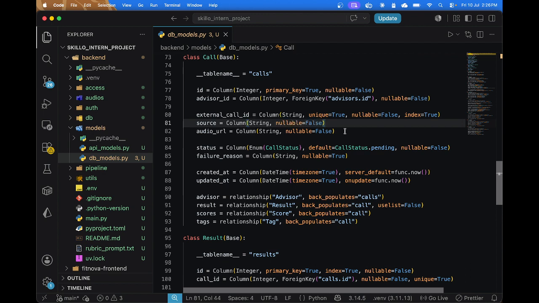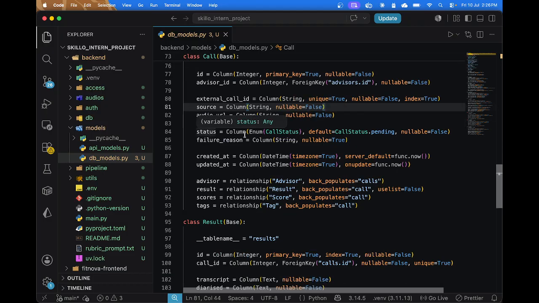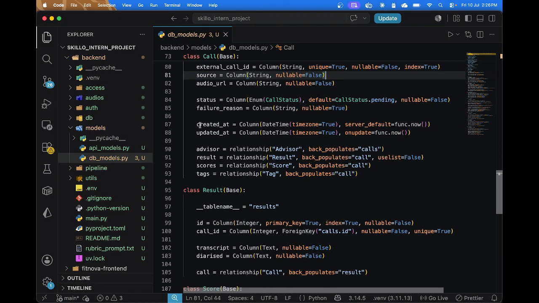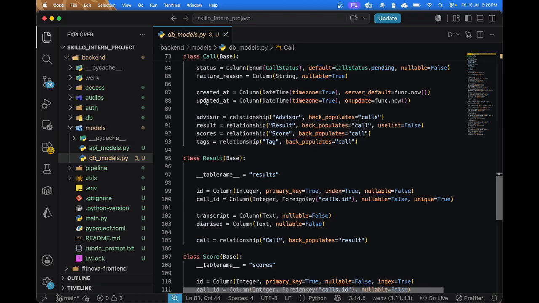Audio URL can be a file path or the audio URL provided by the third party CRM. And status tells the status of the calls. Failure reason, if the call analysis somehow fails, tells the failure reason. And the rest are the metadata and the relationships to the other models. The relationships to other models for the call are result, scores and tags.